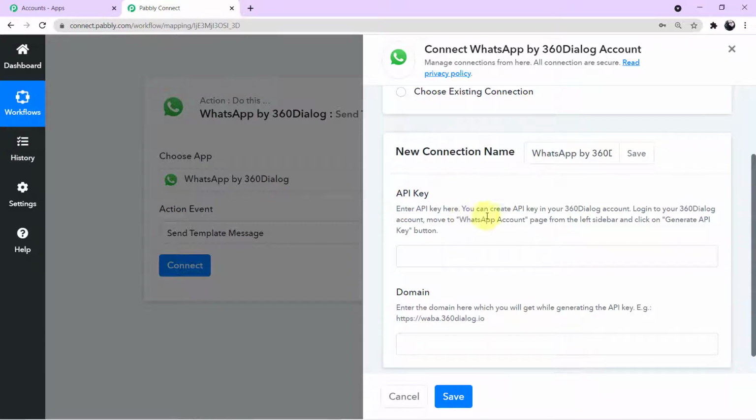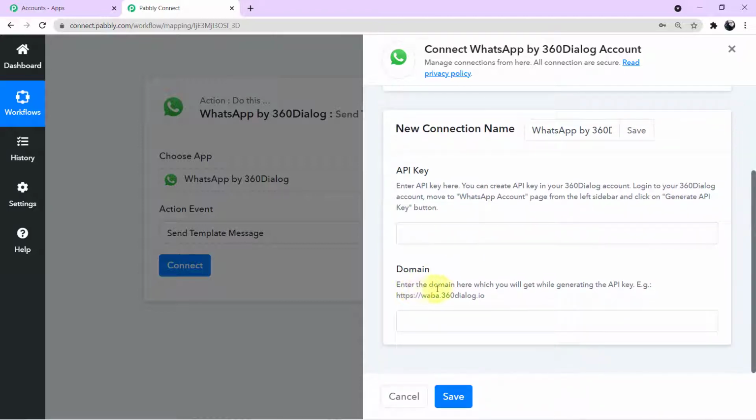Enter API key here. You can create the API key in your 360 Dialog account. Log into your 360 Dialog account, move to the WhatsApp accounts page from the left sidebar and click on the generate API key button. Okay, and in domain it is written, enter the domain here, which you will get while generating the API key, example wawa.360dialog.io. So let me take you to my account on 360 Dialog first.